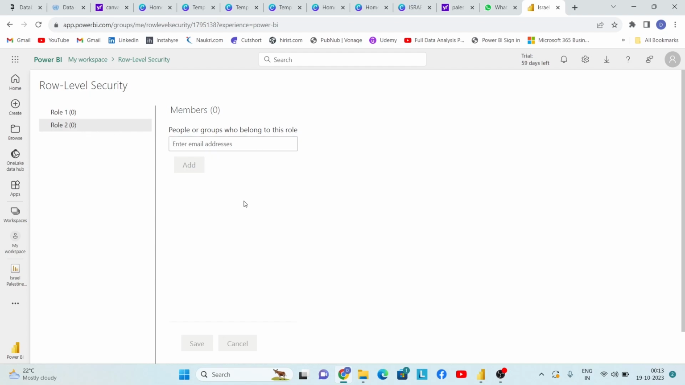And then when you share the reports, when they view the reports using their account, they will see only filtered data, or the data that is relevant for them. So I hope that this